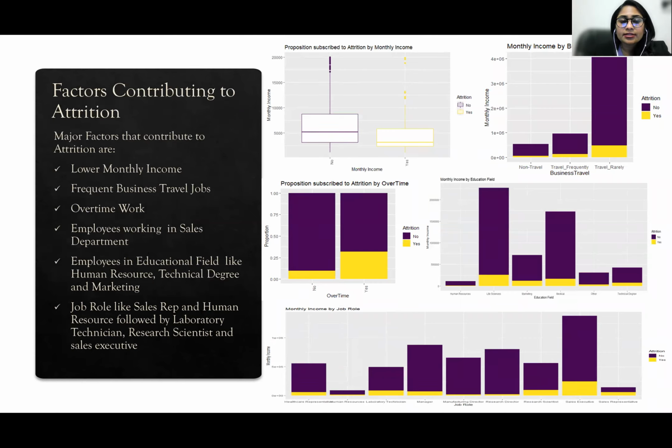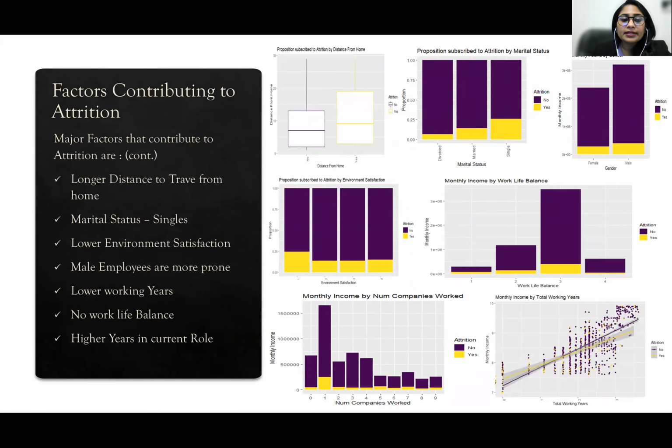The major factors that contribute to attrition are lower monthly income, frequent business travel jobs, overtime work, employees working in the sales department, employees in educational fields like human resources, technical degree and marketing, and job roles like sales representative, human resources, followed by laboratory technician, research scientist and sales executive.